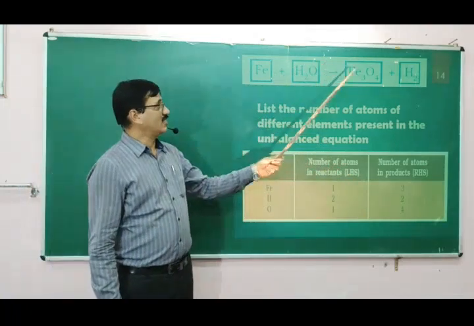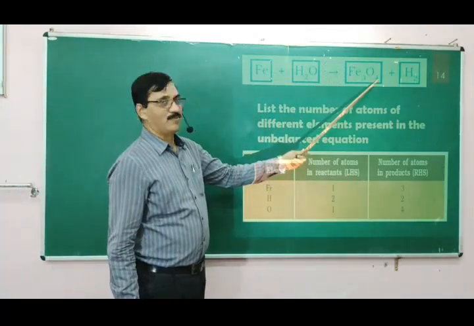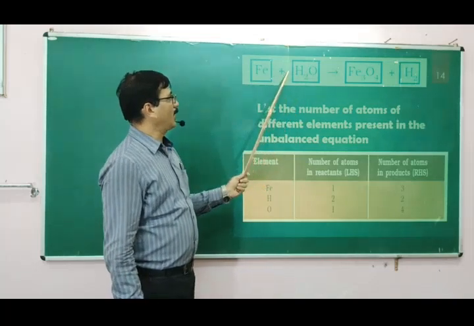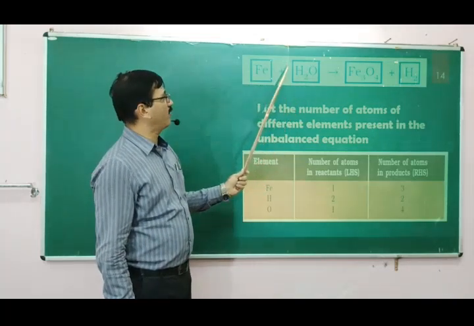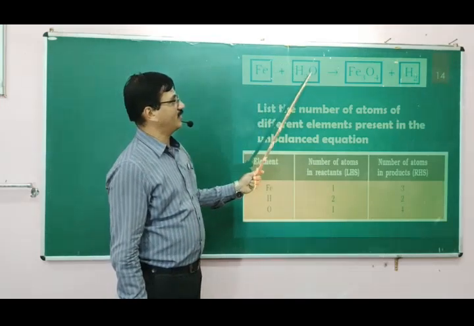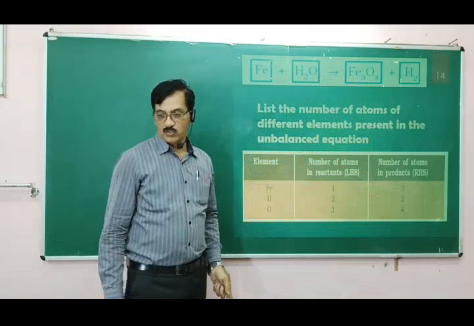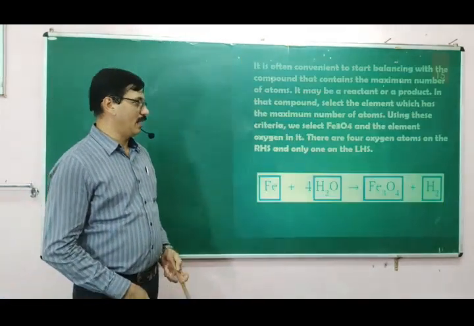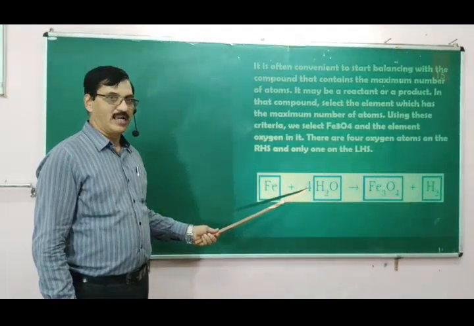Now if we start with the 4 oxygen on the product side, and here is only 1 oxygen, therefore you can multiply this by 4, or add prefix 4, or stoichiometric coefficient 4, so that 4 oxygen atoms and 4 are balanced. So that is the first step of the process. So that is to be balanced. So we have to add 4 here.